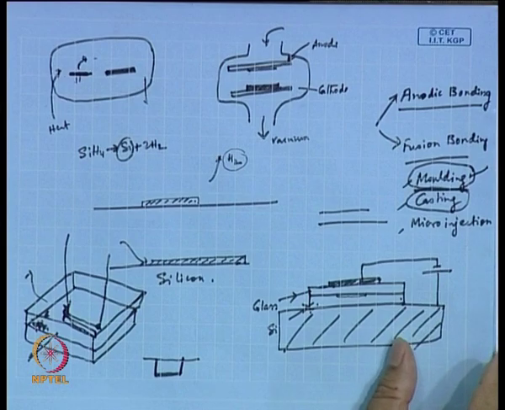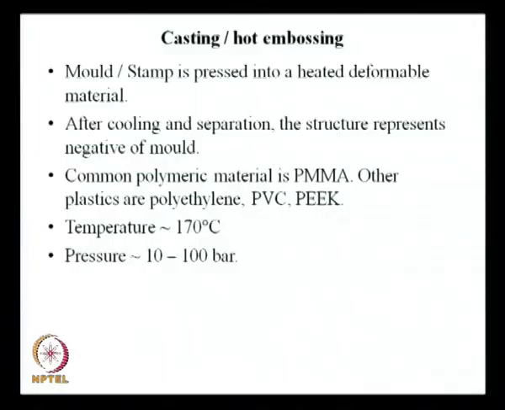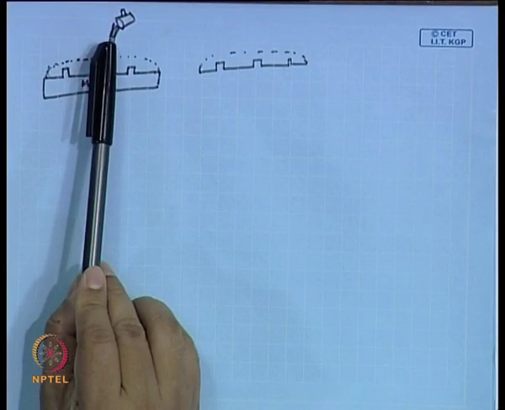Casting is done with PMMA, and you can see the 5th point in this slide: temperature is about 170 degrees centigrade and the pressure is 10 to 100 bar. So, what you do here is, you do not get a melt.